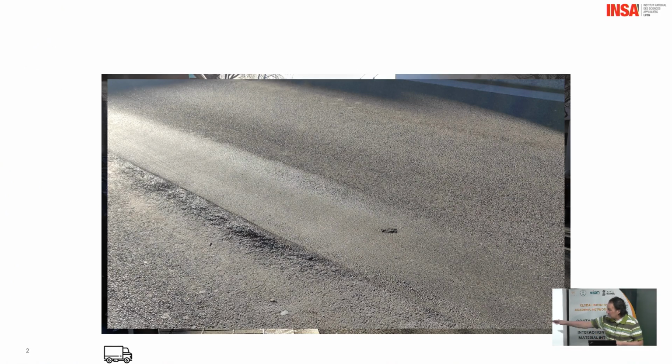Then you can see a little more, but you don't have the profile. But it is very, very costly in France. I think the cost should be about 50 billion euros each year to maintain the roads. And what they are doing, they use a machine to grind the pavement.